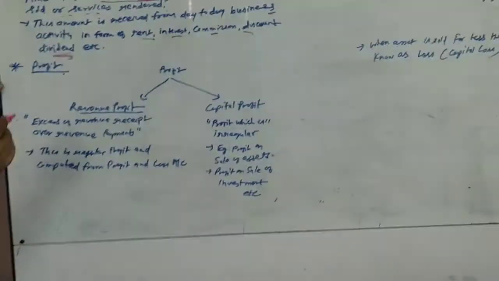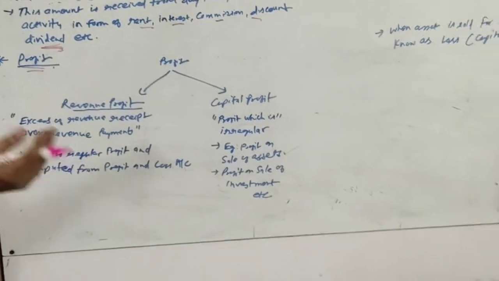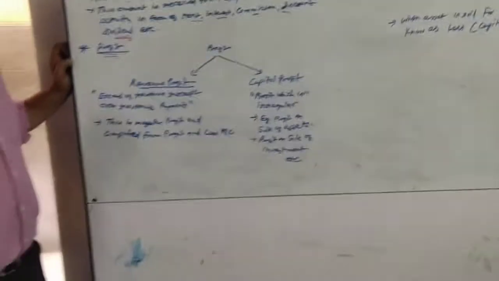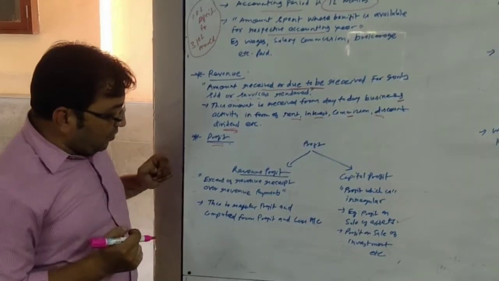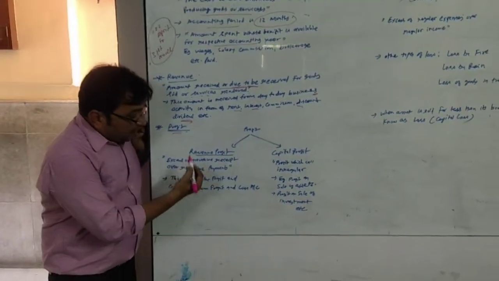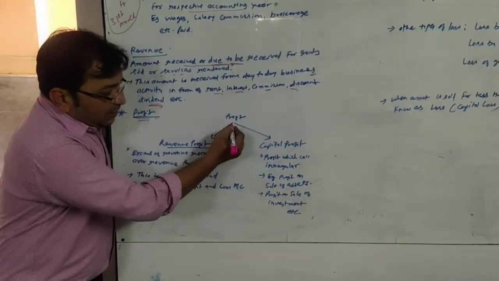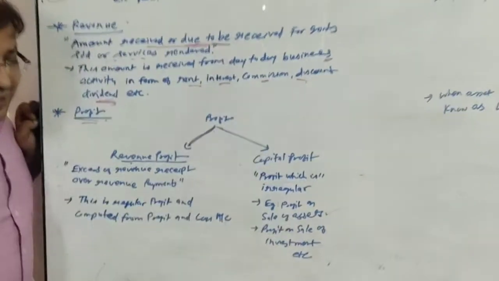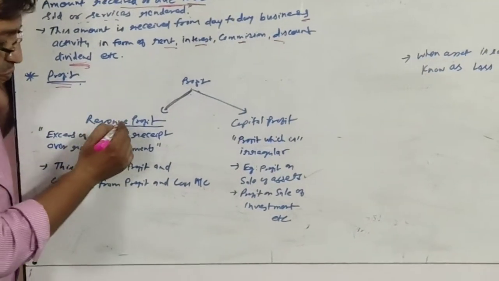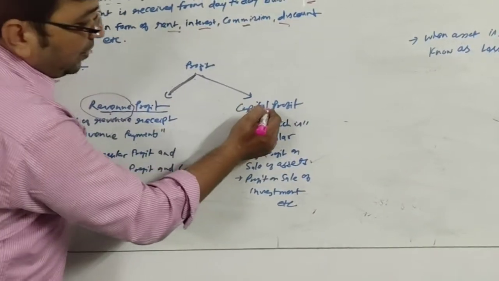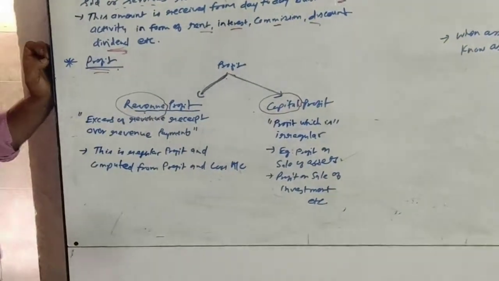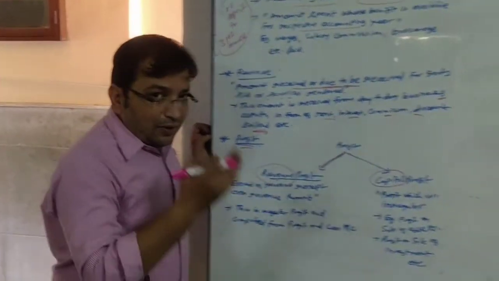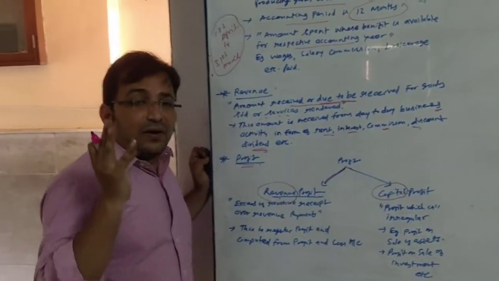Next topic, profit. We very well know profit. When sales price is more than purchase price, it is known as profit. In accounting, profit is divided in two parts. One is revenue profit, another is capital profit. These two words, revenue and capital, are again and again repeated in our accounting. Revenue is what is routine, regular, and capital is what is non-routine.